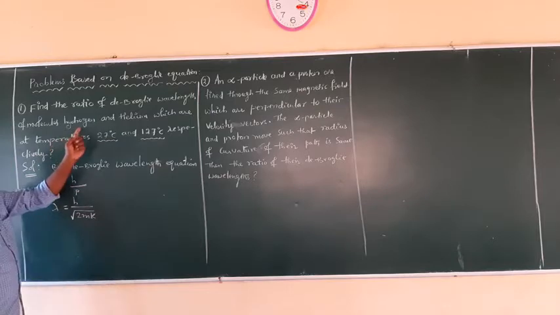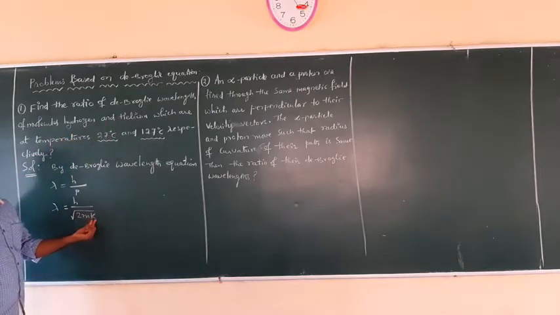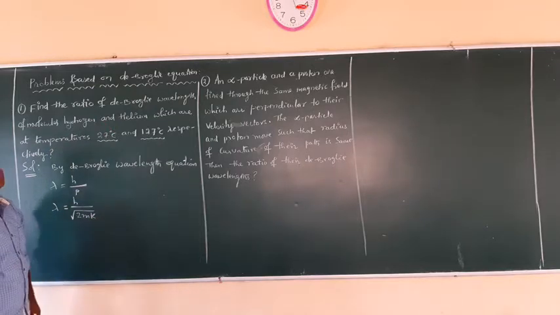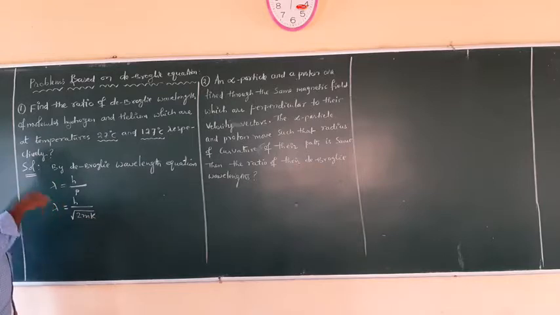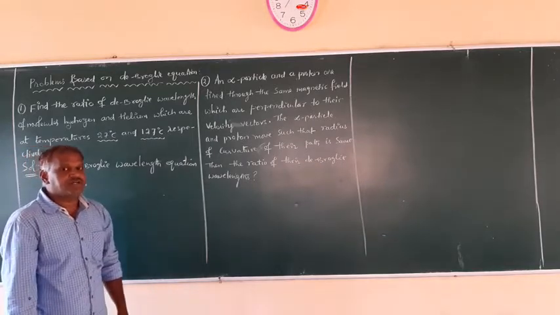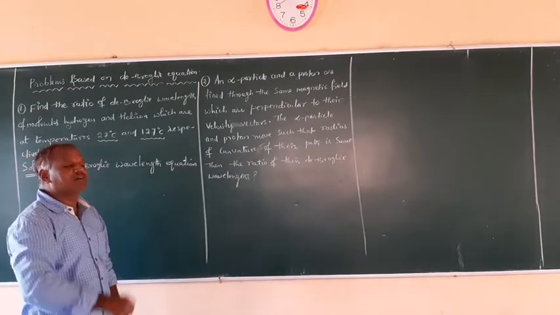Now here molecules are given, hydrogen and helium, and their kinetic energy you can write as 3 by 2 times kT. The kinetic energy of a molecule in three dimensions is 3 by 2 kT, where k is the Boltzmann constant.